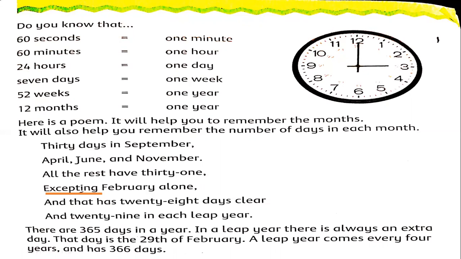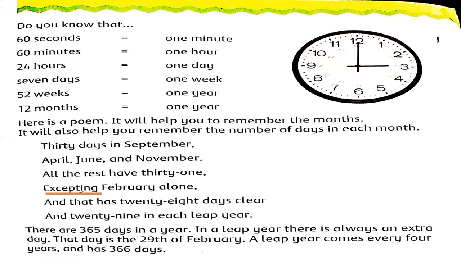All the rest, like January, March, May, July, August and December, have 31 days. Excepting February alone, and that has 28 days clear. In February, how many days? 28 days. And 29 in each leap year.